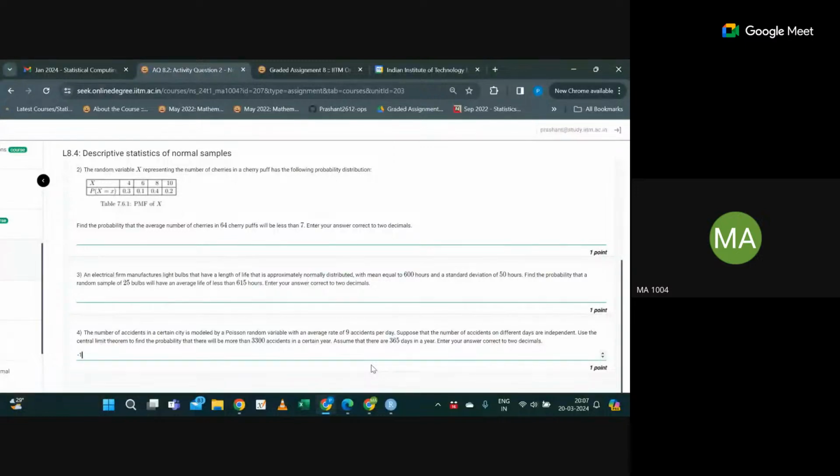So anyway, more or less, I think we have almost covered everything. CLT is the last topic from week 8. From a quiz and exam point of view, we can do this last question if you are interested. Any question expected from gamma beta distribution?